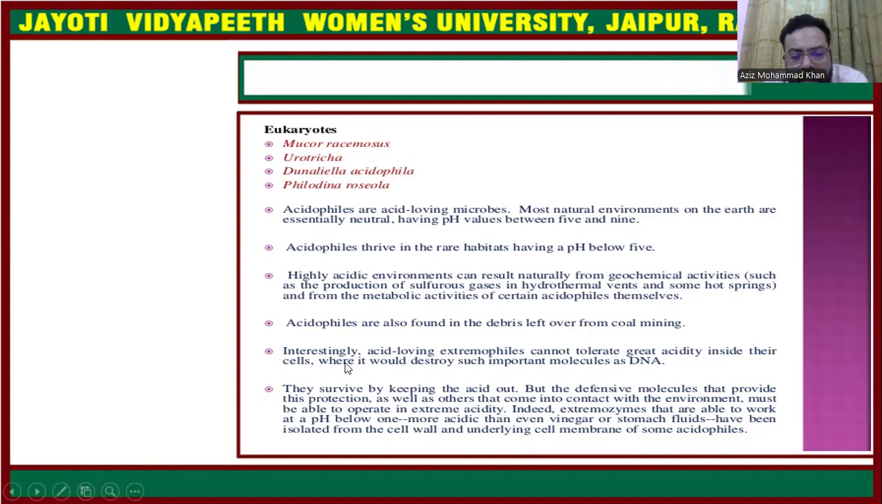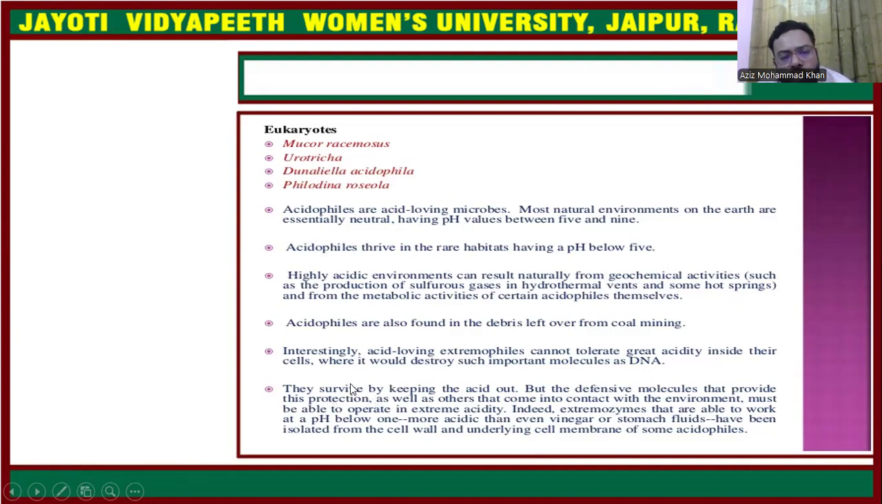Acid-living extremophiles cannot tolerate great acidity inside their cells. That is also a major question. They are acidophilic, but they cannot survive the acidic environment inside their cells. Why? Because the acidic conditions can destroy the DNA molecules.